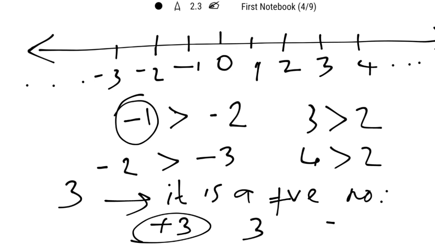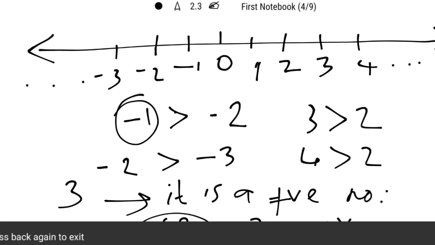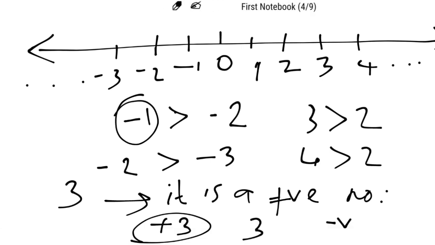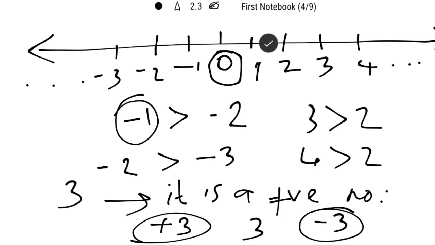But if it is written as -3, it is understood that it is a negative number. And 0 is neither positive nor negative. There is no sign in front of 0 like -0 or +0. This is wrong. 0 is neither positive nor negative.